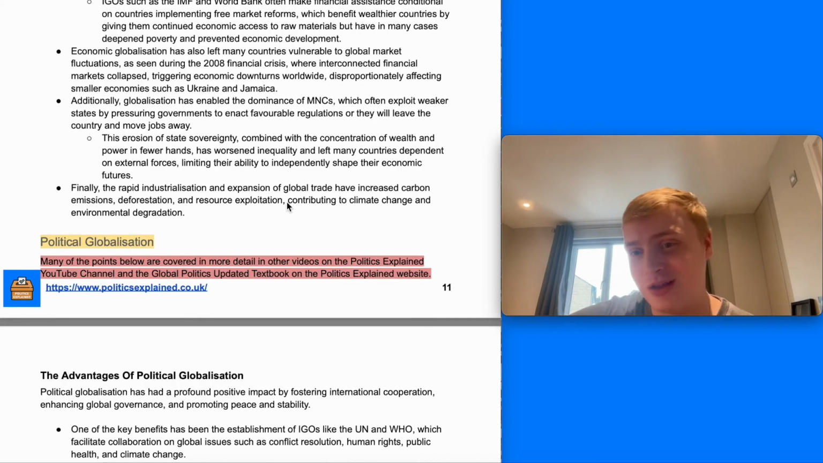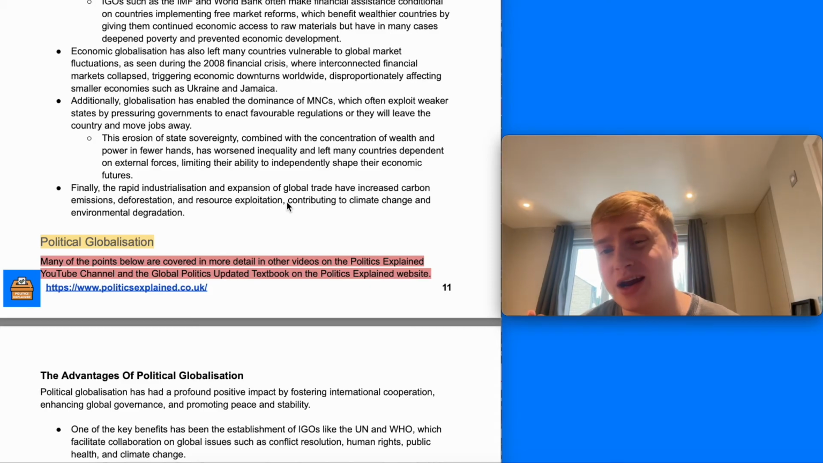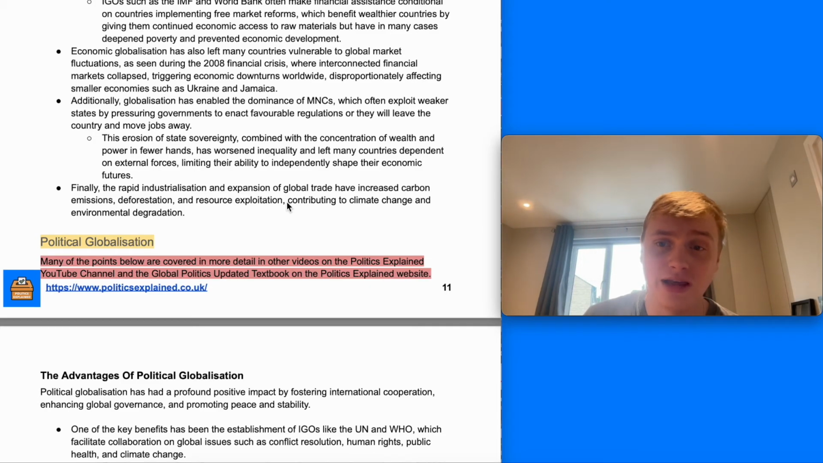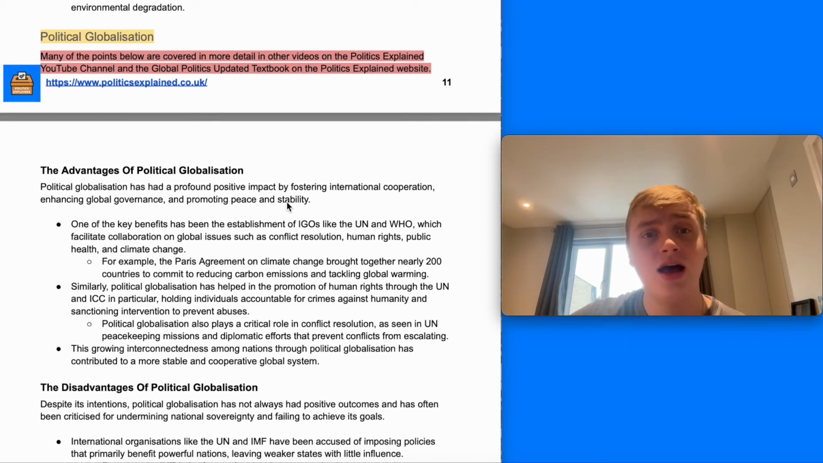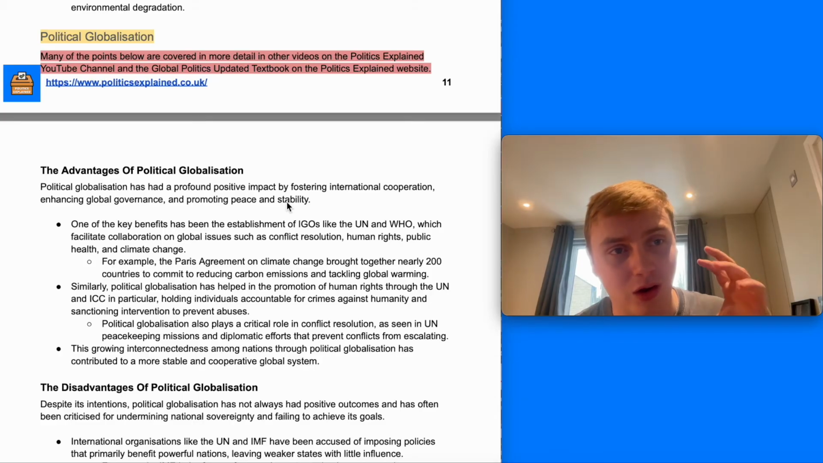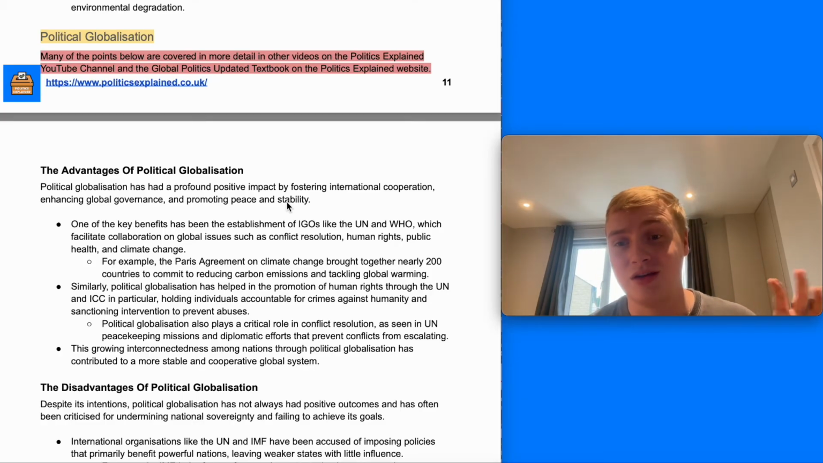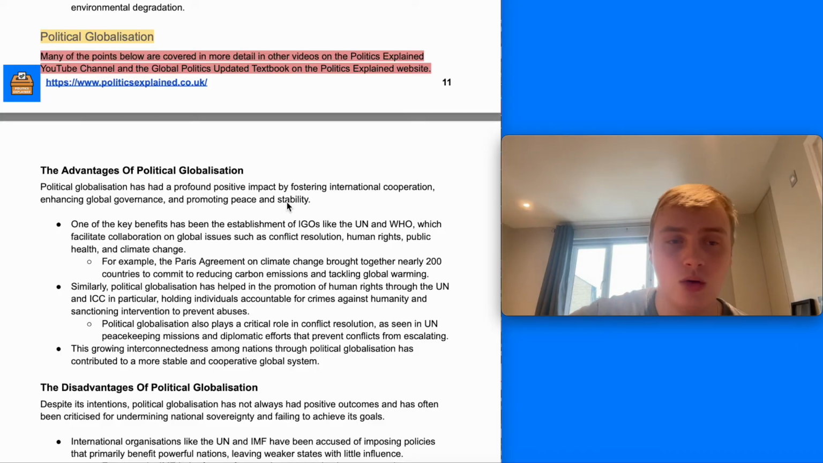And of course, we'll look at this in way more detail in the next video, but the rapid industrialization and expansion of global trade has had a hugely detrimental impact on the planet and on climate change as well. In terms of political globalization, a lot of this is covered in a lot more detail in future videos, particularly when we look at global governance, but we'll summarize some of the arguments here.